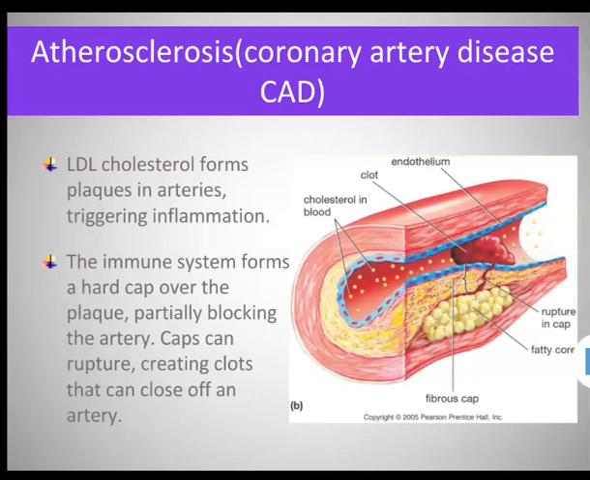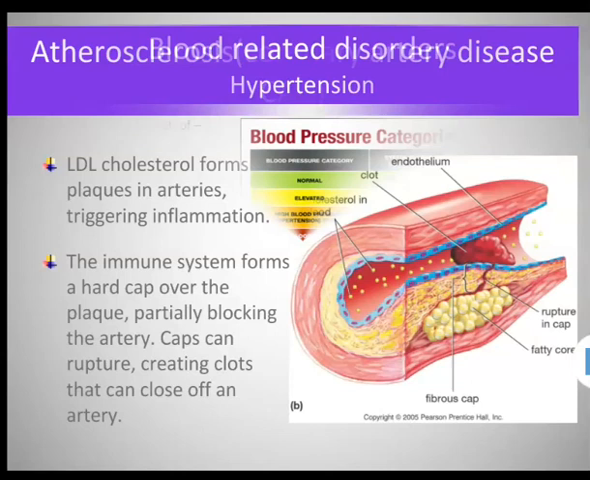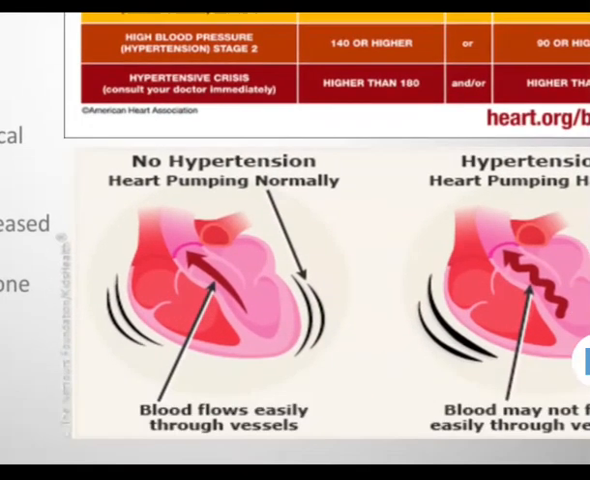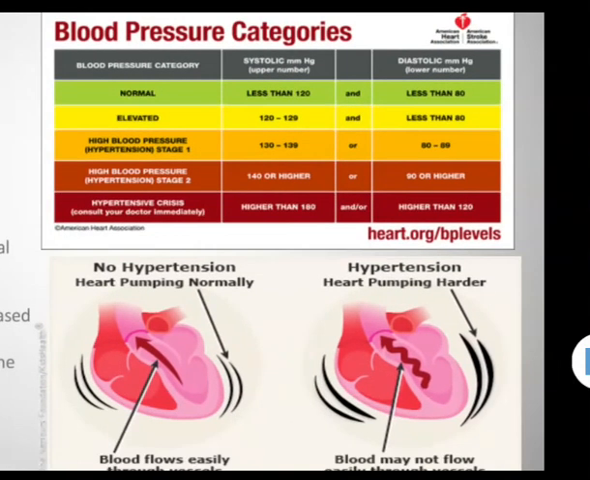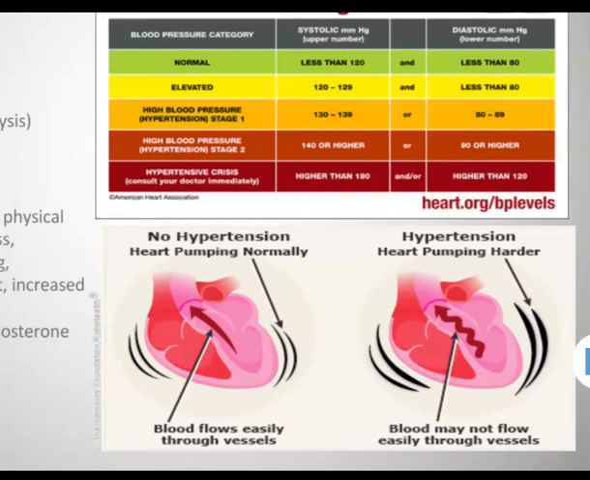Blood pressure lower than normal, below 90 by 60 mmHg, is called hypotension. And blood pressure higher than normal, that is above 140 by 90 mmHg, is hypertension.